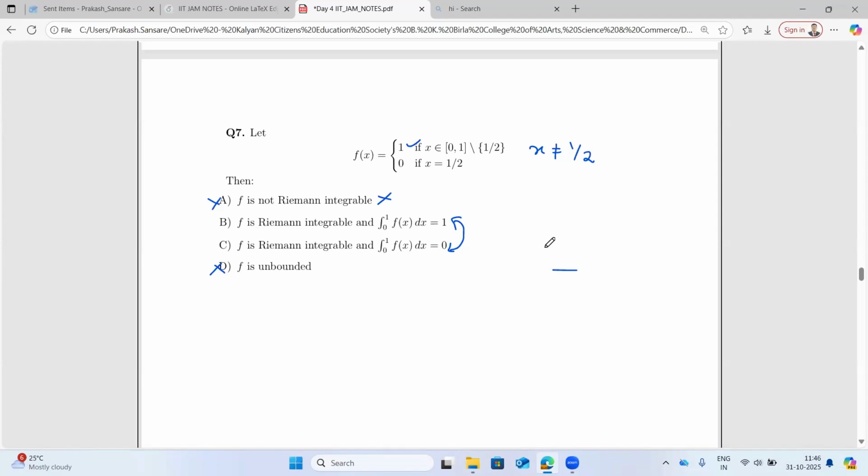What is the integral value of 0 to 1 f of x? Now here you could see that when x is equal to half, it is 0. So even if you do not ignore this point in the integration, it will not contribute anything in the integration because the area below the point is 0. So from 0 to 1, you can straight away take the function 1 only, and the integration of 1 is x from 0 to 1, and the answer is 1 minus 0. So B is the correct answer. The f is Riemann integrable, and the integral 0 to 1 of f of x is equal to 1. Let's see that.